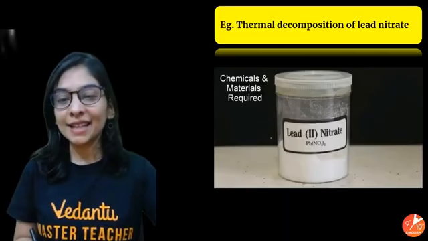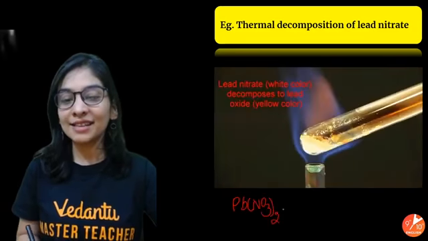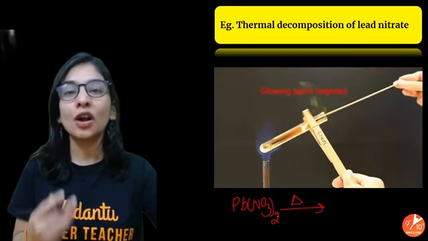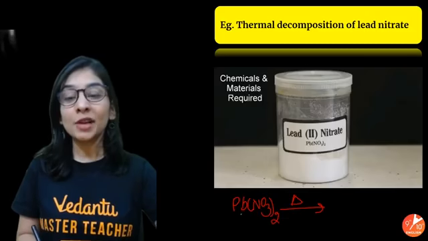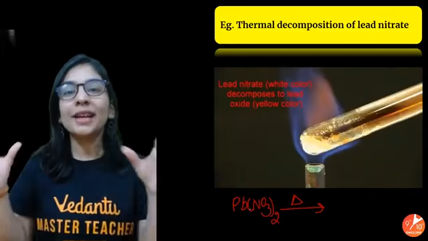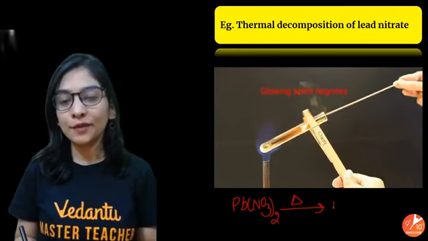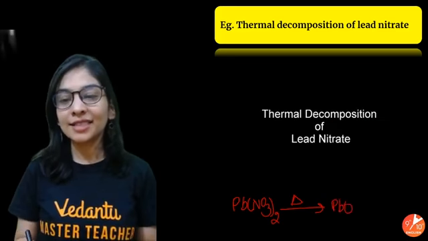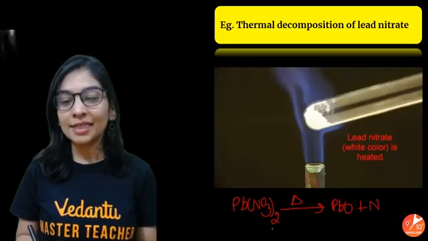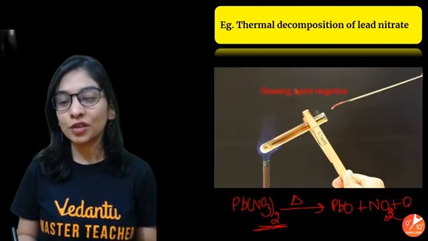There is one thing in front of you, that we have taken lead nitrate as a single substance. We heat it. For heating, we can use this triangle symbol called the delta symbol also. Do remember, whenever metal salts are heated, they will break down in such a way that the metal, as it's heating in air, will give you metal oxide. Look at this, very famous and very good. You got lead oxide, and the rest of the substances are some gases that come out.